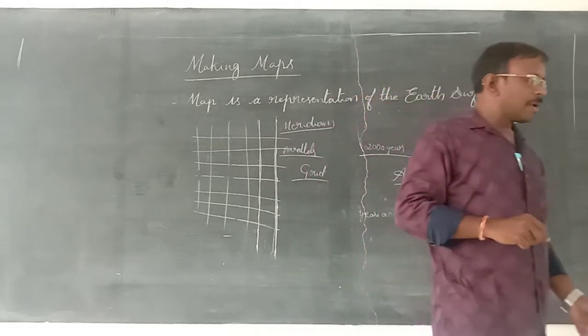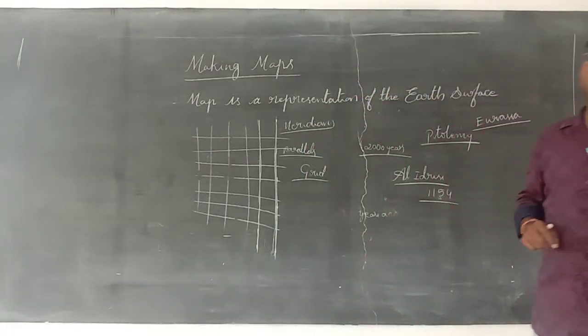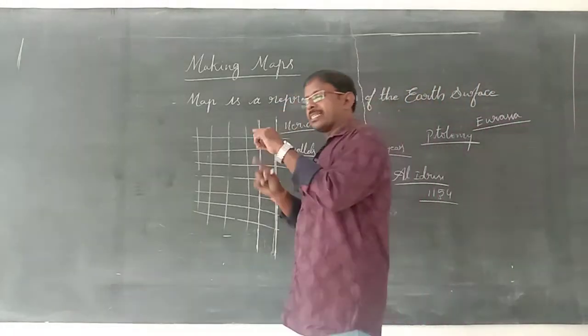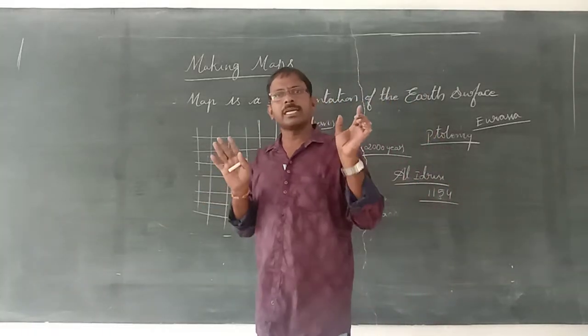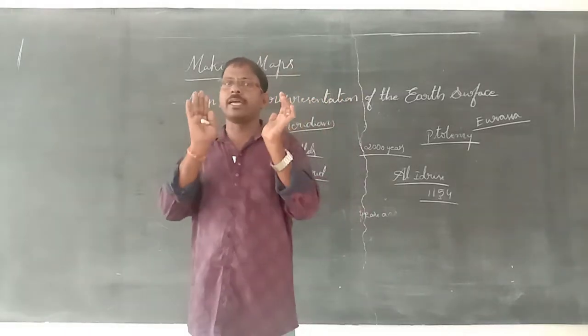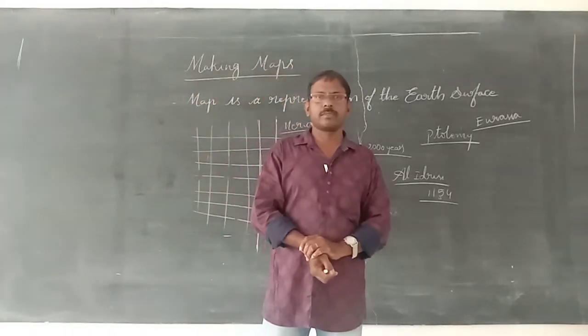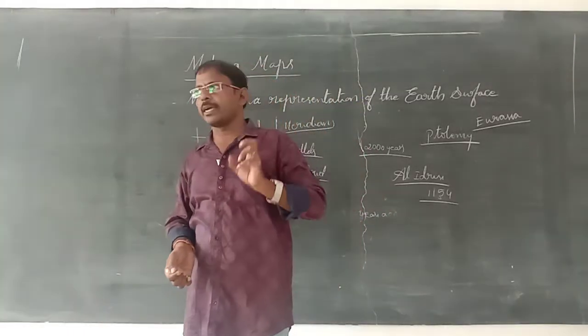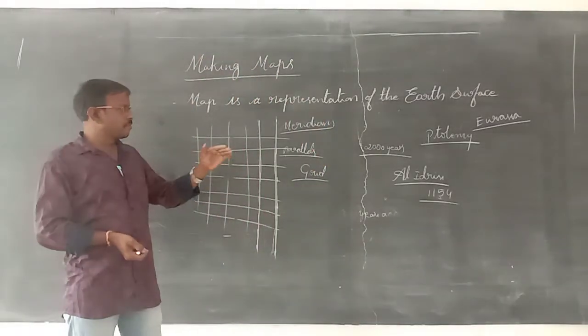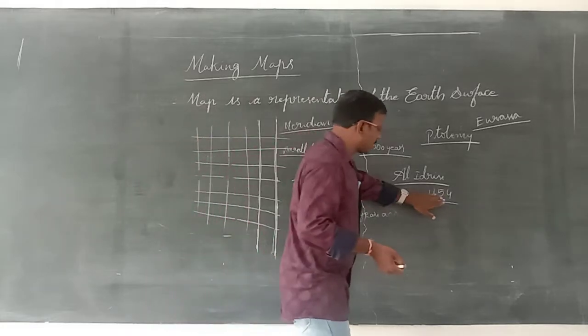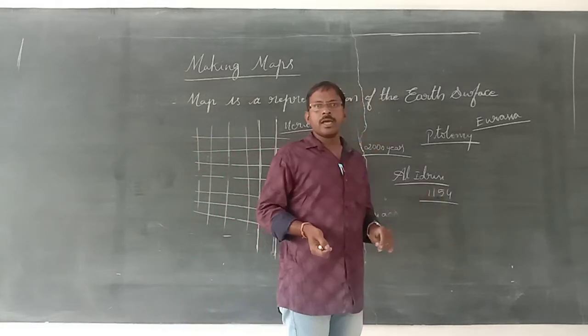What I mean to say is that the world map they prepared at that time was not accurate and not correct. But they had some idea of the world. That is why Al-Idrisi prepared, in 1154, the world map for his king.